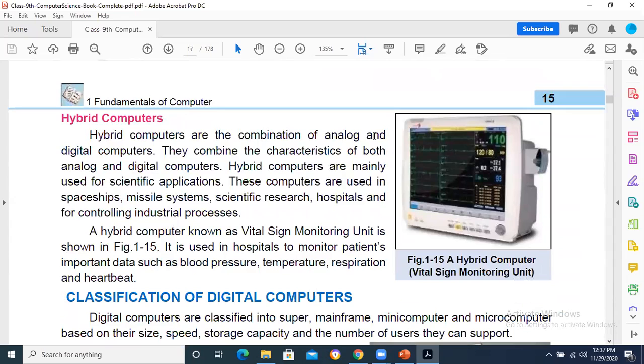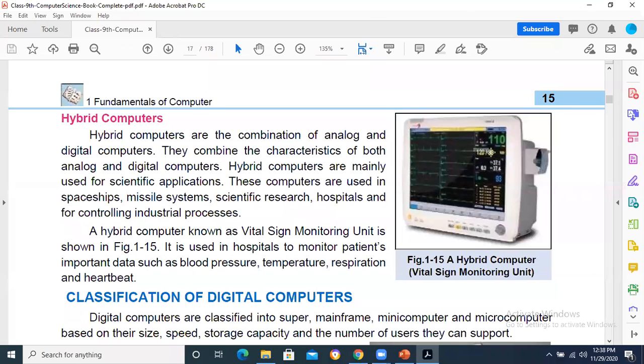Hybrid is a combination. Input will be analog, and processing and output will be digital. Just like the current speedometer of a car is a hybrid machine. The vital sign monitoring system in the ICU, you would have seen in hospitals or in the movies, gives you the output for heartbeat, blood pressure, and different vital signs of the human being. They attach some input devices with the body, and then they are able to get data. They process it, and then they give you the output.